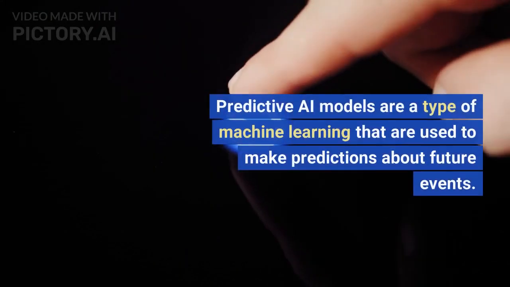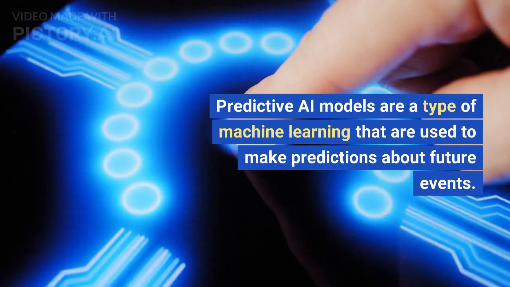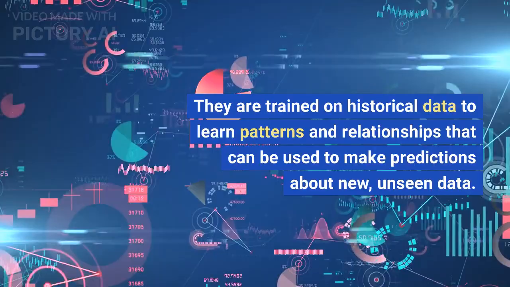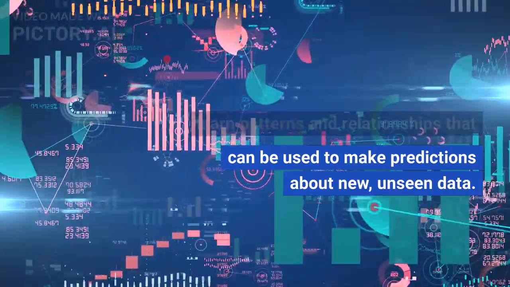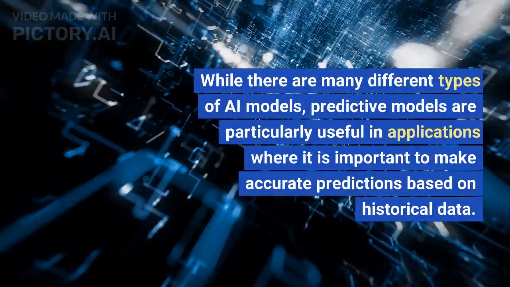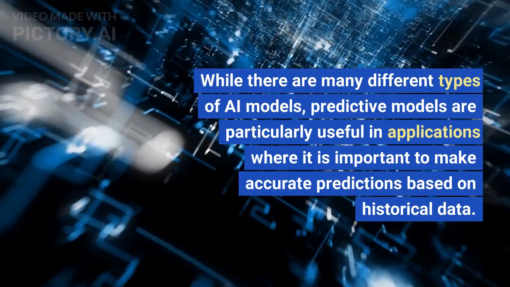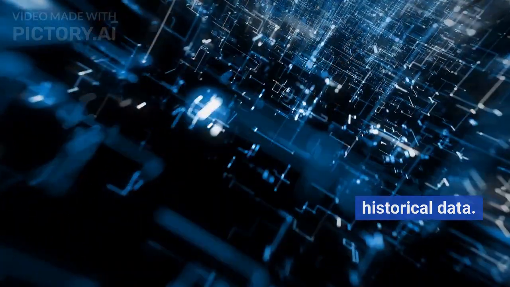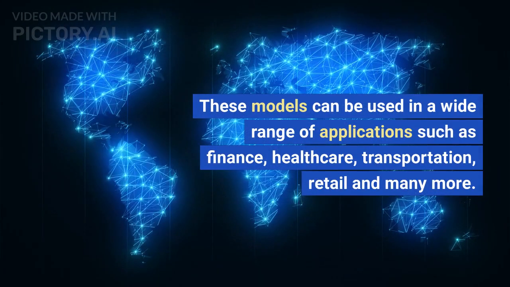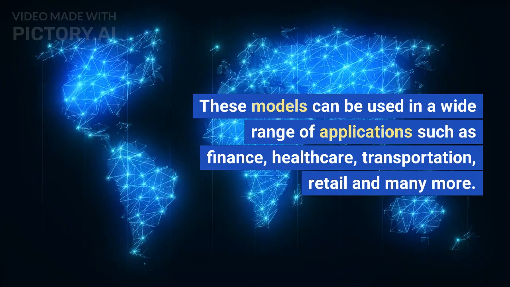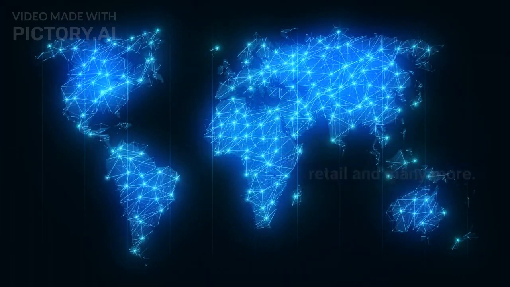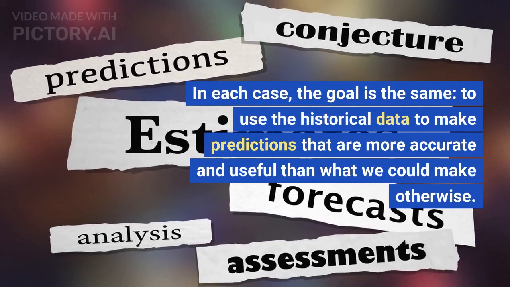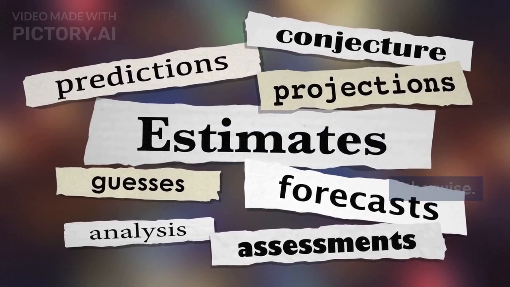Definition. Predictive AI models are a type of machine learning that are used to make predictions about future events. They are trained on historical data to learn patterns and relationships that can be used to make predictions about new, unseen data. While there are many different types of AI models, predictive models are particularly useful in applications where it is important to make accurate predictions based on historical data. These models can be used in a wide range of applications such as finance, healthcare, transportation, retail, and many more. In each case, the goal is the same: to use the historical data to make predictions that are more accurate and useful than what we could make otherwise.